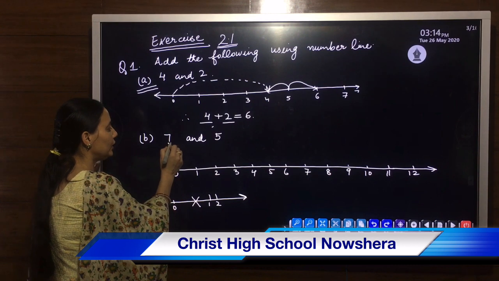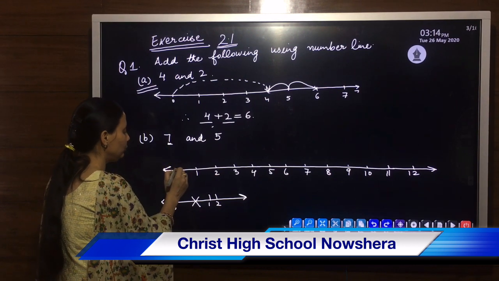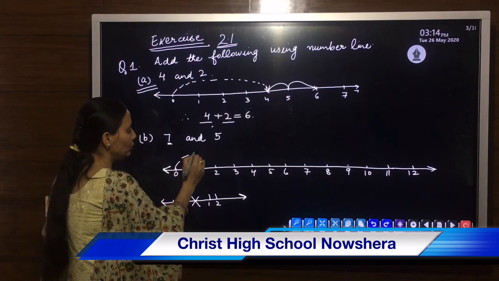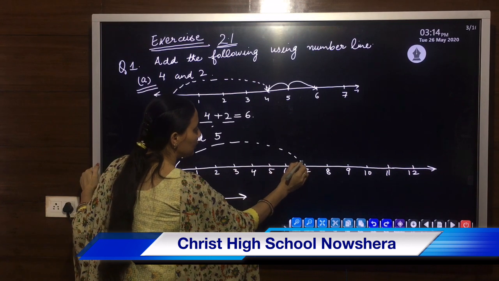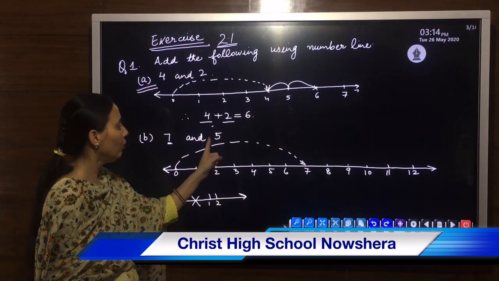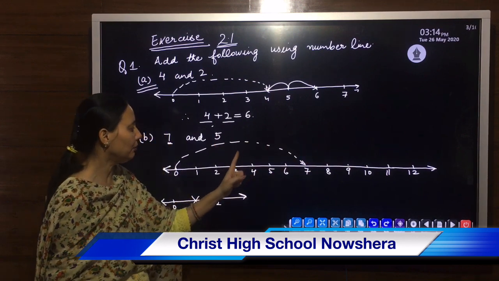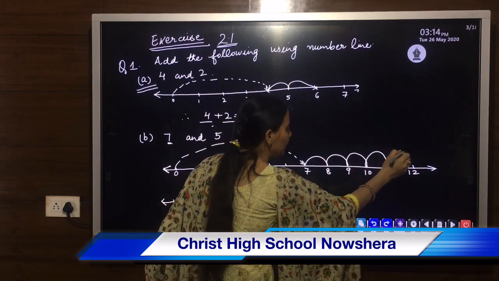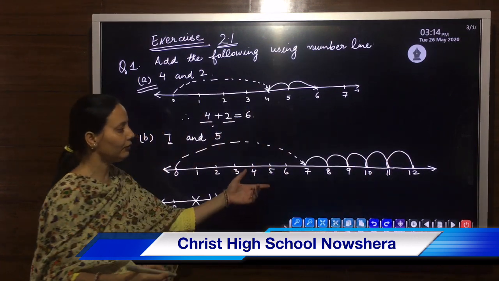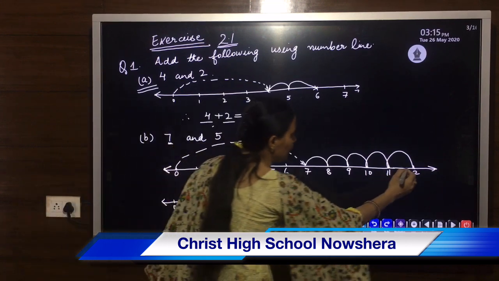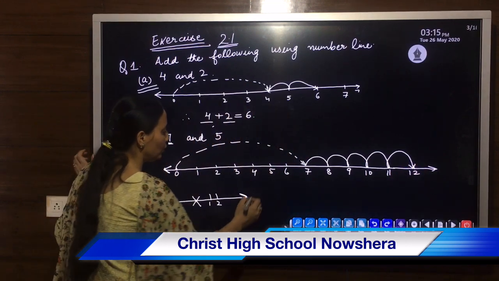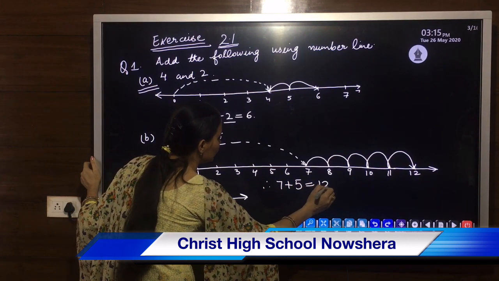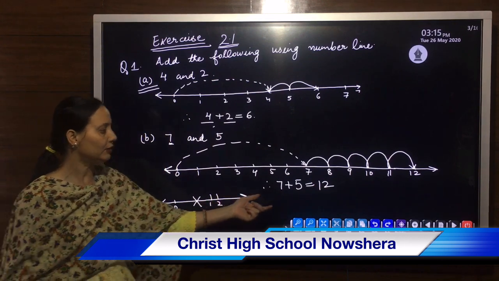So we have to first start from 7. From where will we start? We will start from 0. From 0 we will go directly up to 7. Then we have to go 5 steps ahead. 5 steps ahead means 1, 2, 3, 4 and 5. Now you can see where we will reach. We have reached 12. So numerically you can also see that 5 plus 7 is equal to 12, or 7 plus 5 is equal to 12.